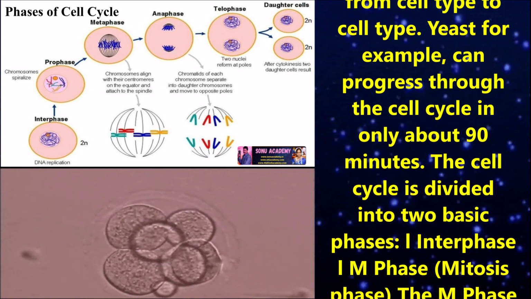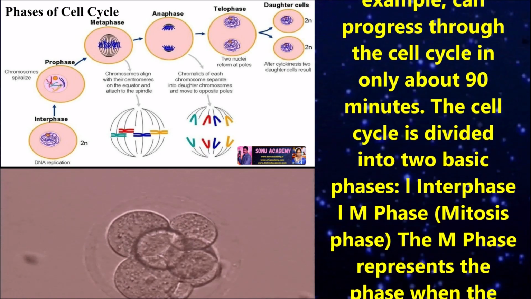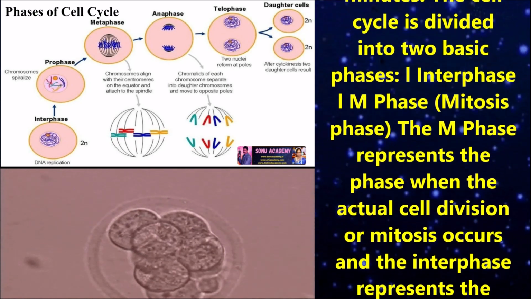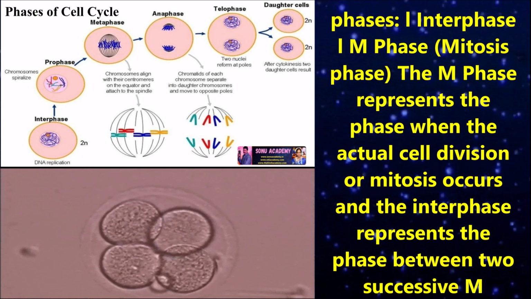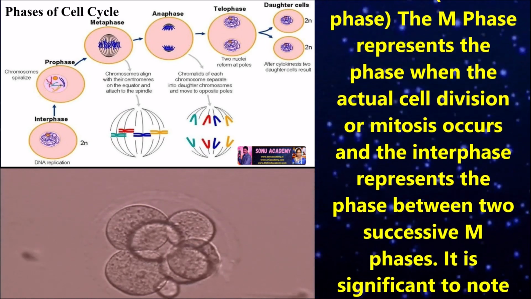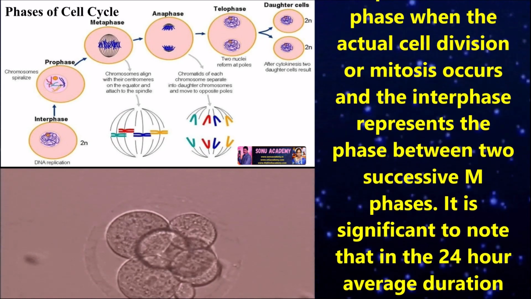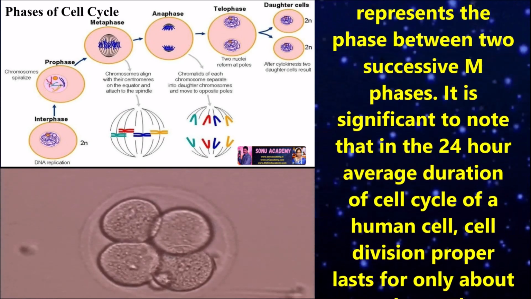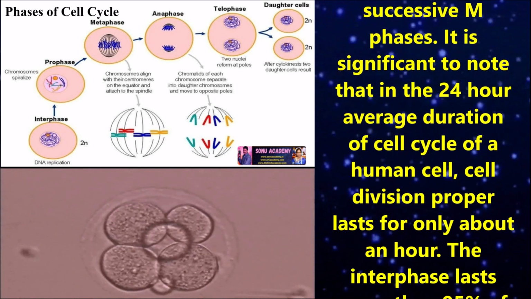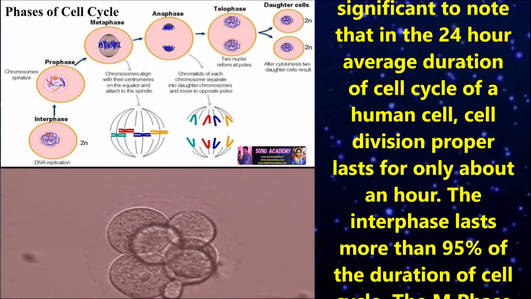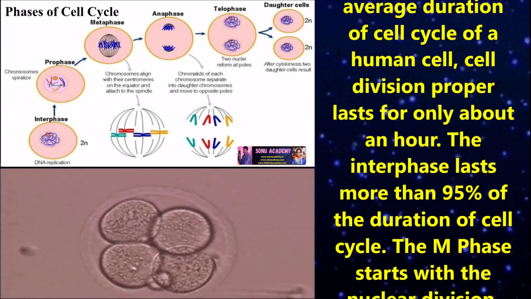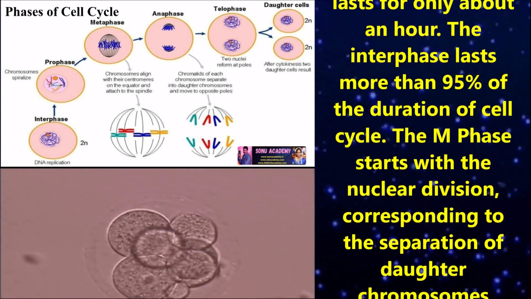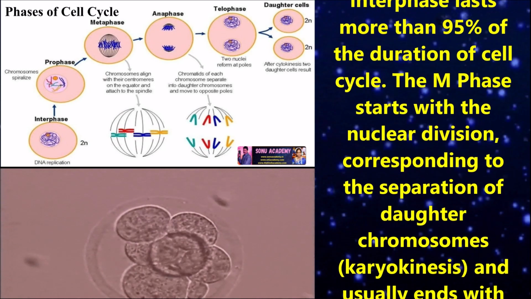The cell cycle is divided into two basic phases: interphase and M phase, the mitosis phase. The M phase represents the phase when the actual cell division or mitosis occurs, and the interphase represents the phase between two successive M phases. It is significant to note that in the 24 hours average duration of the cell cycle of a human cell, division proper lasts for only about an hour. The interphase lasts more than 95% of the duration of the cell cycle.